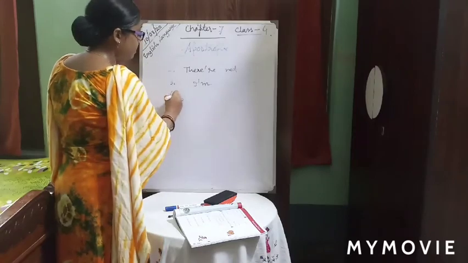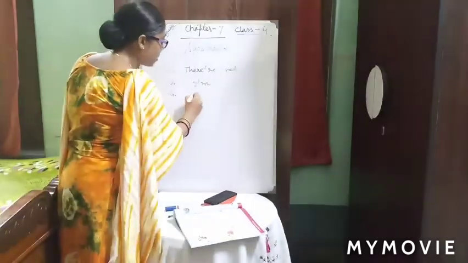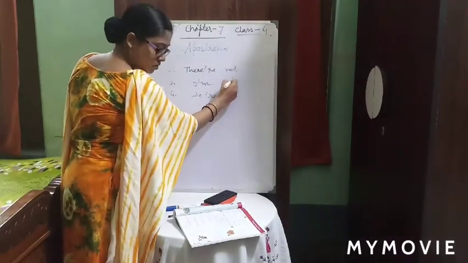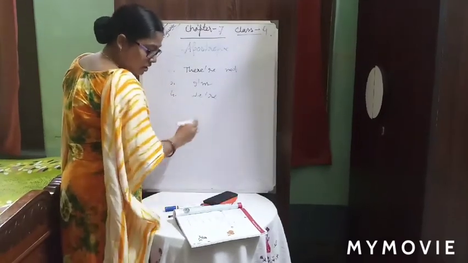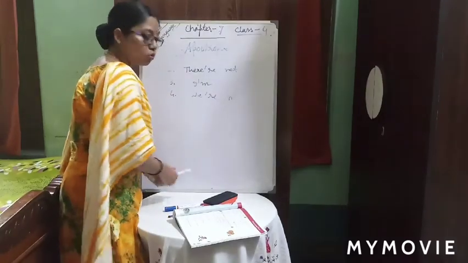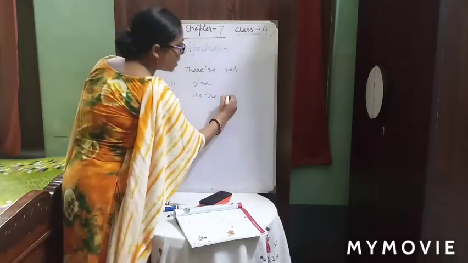Number 4, you see, we were not happy. So it will be we're, only the RE part. We are not, so not will remain here, that will not change. So we are not, done.